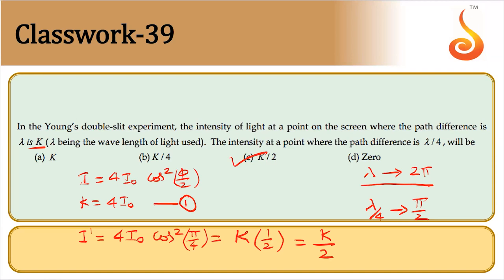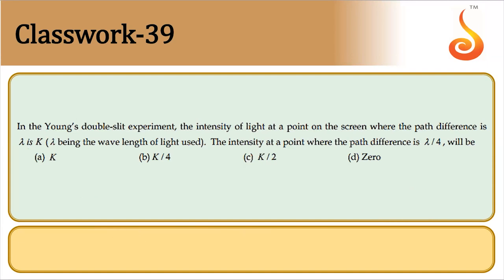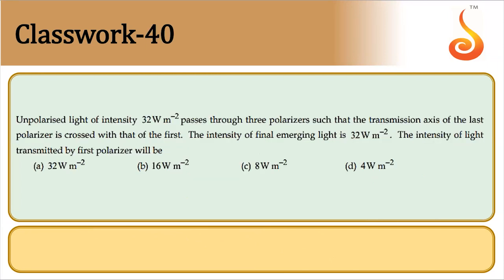Yes. Hope you have taken this. Shall move on to next. Unpolarized light of intensity 32 watt per meter square passes through 3 polarizers such that the transmission axis of the last polarizer is crossed with that of the first. Intensity of final emerging light is 32 watt per meter square. Intensity of light transmitted by first polarizer will be.